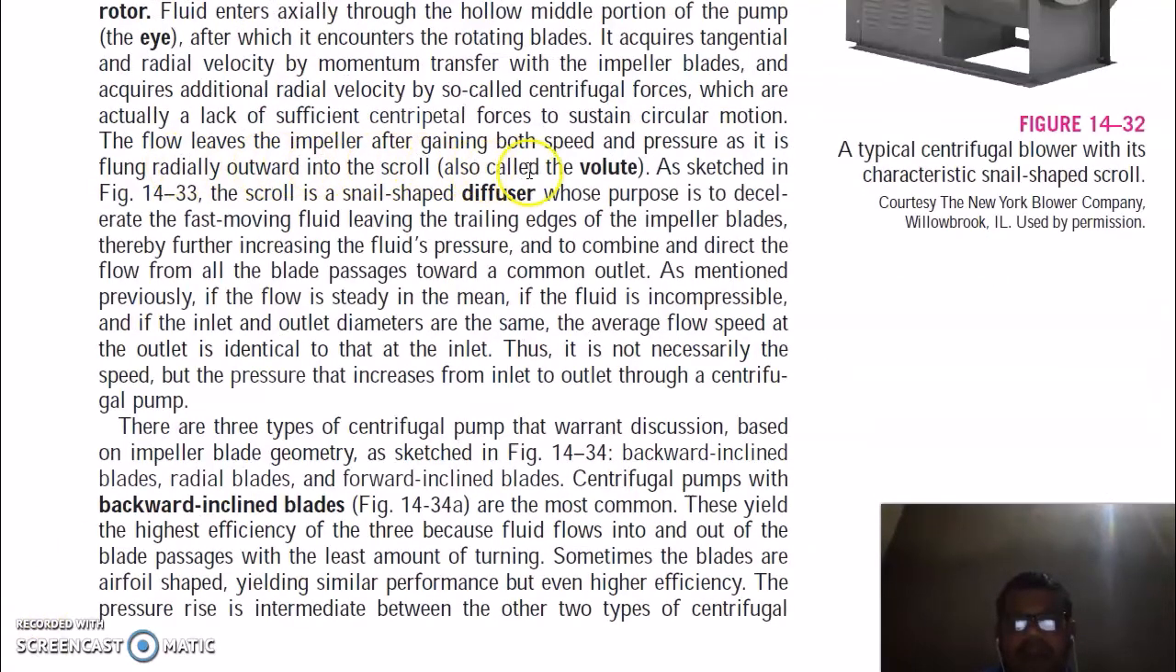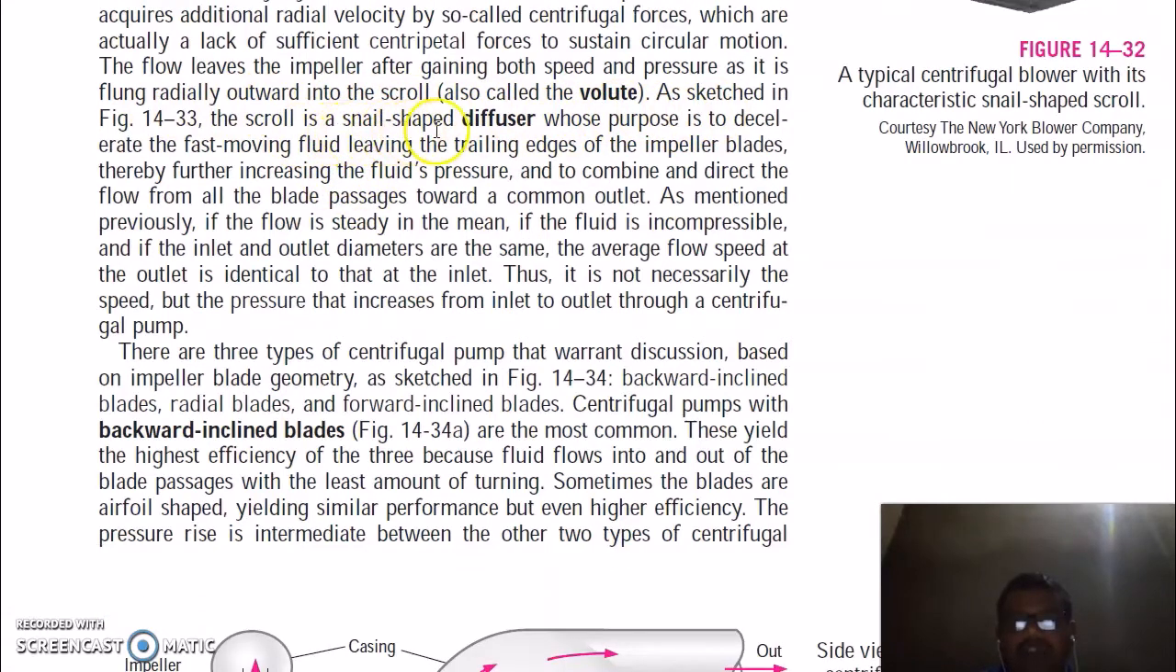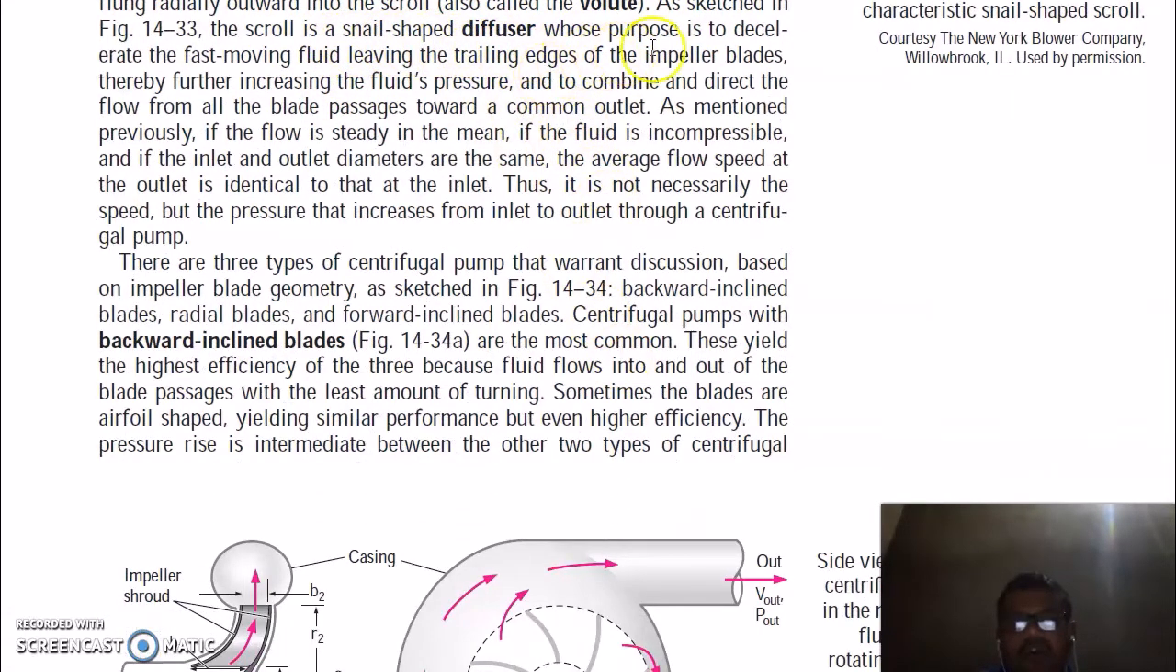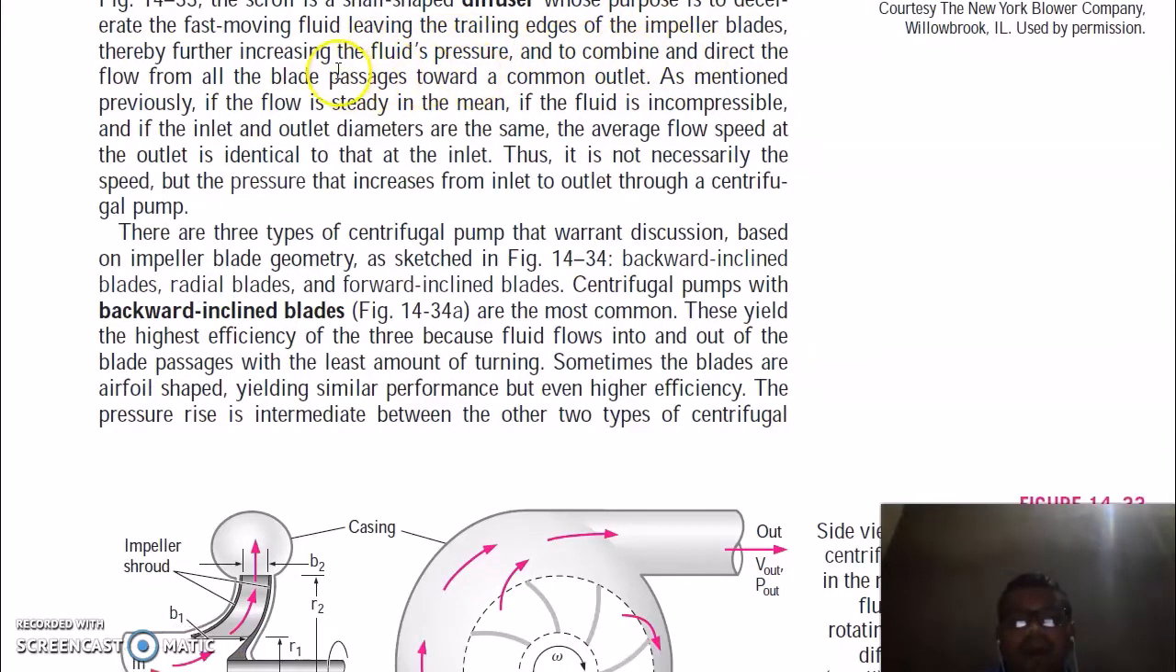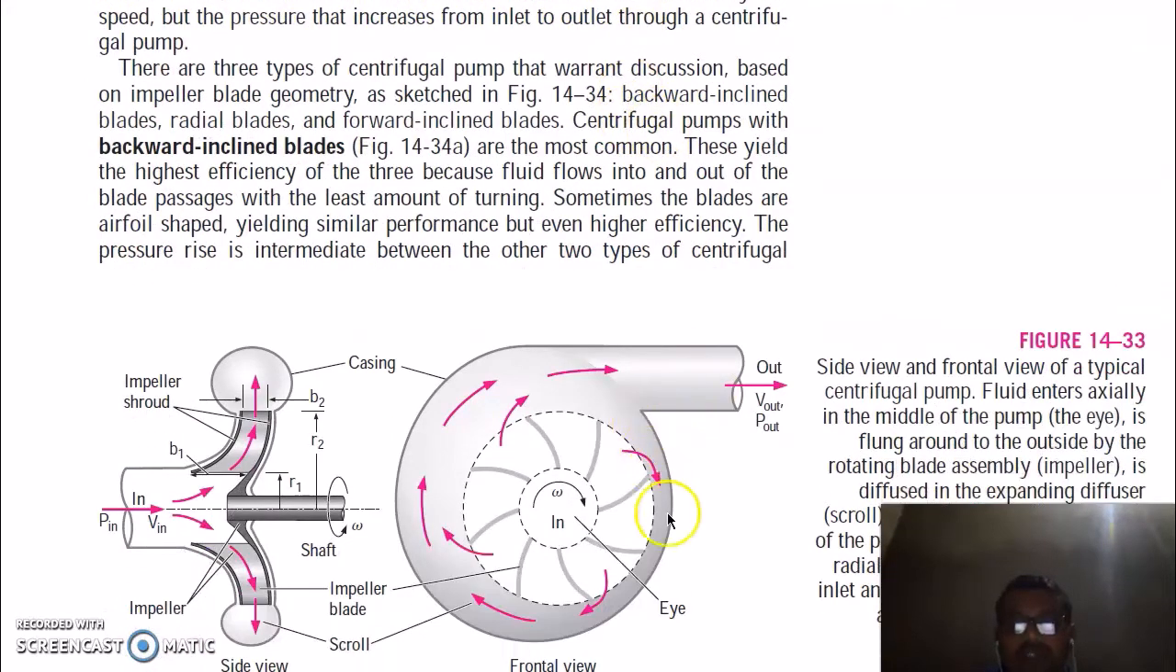The flow leaves the impeller after gaining both speed and pressure as it is flung radially outward into the scroll, also called the volute. As sketched, the scroll is a snail-shaped diffuser whose purpose is to decelerate the fast-moving fluid leaving the trailing edge of the impeller blade, thereby further increasing the fluid's pressure, and to direct the flow from all blade passages toward the common outlet. So this is your volute casing. Its purpose is to take all the fluid, and as the fluid goes along this diffuser, the pressure increases due to the increase in cross-sectional area.